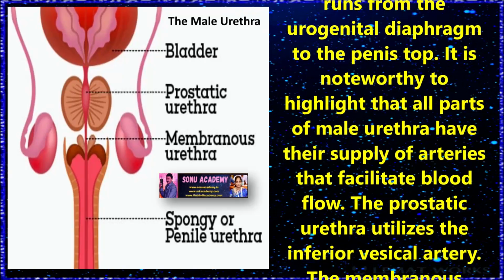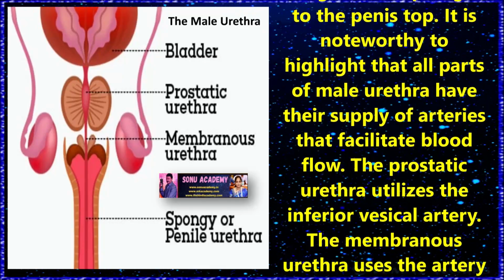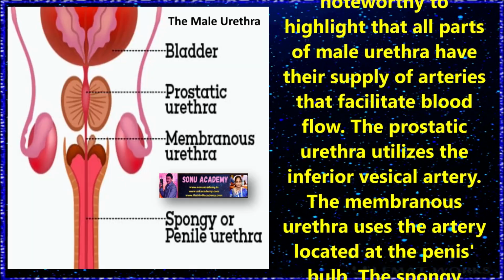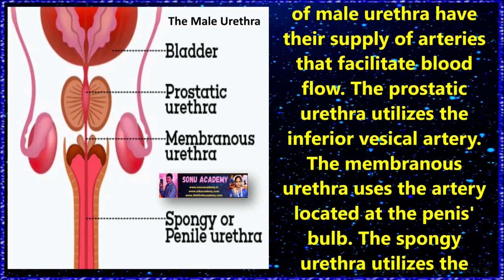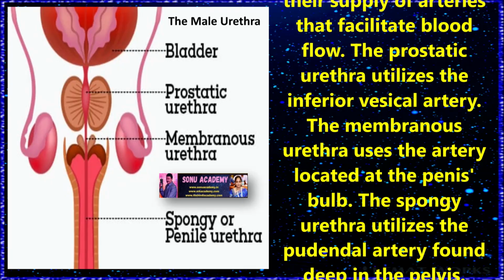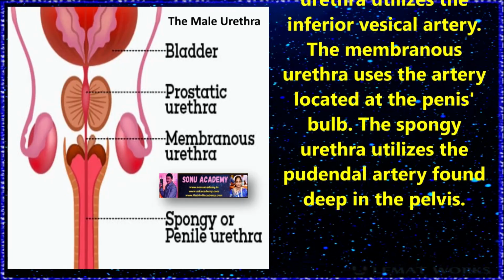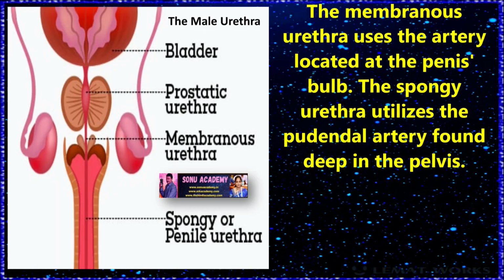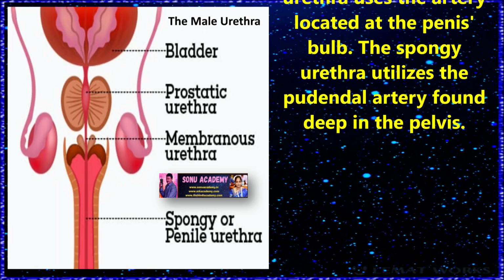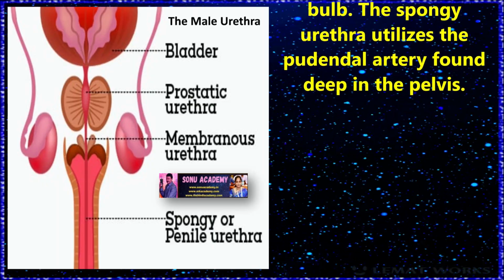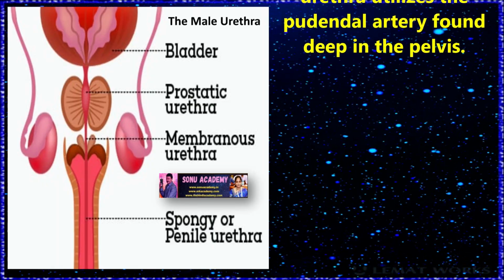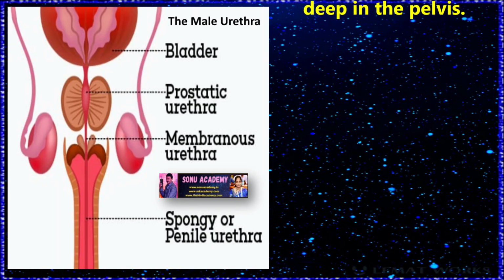It is noteworthy that all the parts of the male urethra have arteries that supply blood flow. The prostatic urethra utilizes the inferior vesical artery. The membranous urethra uses the artery located at the penis bulb. The spongy urethra utilizes the pudendal artery found deep in the pelvis.